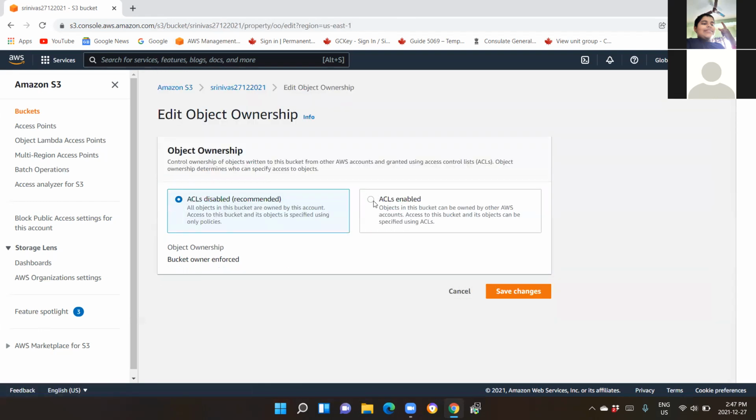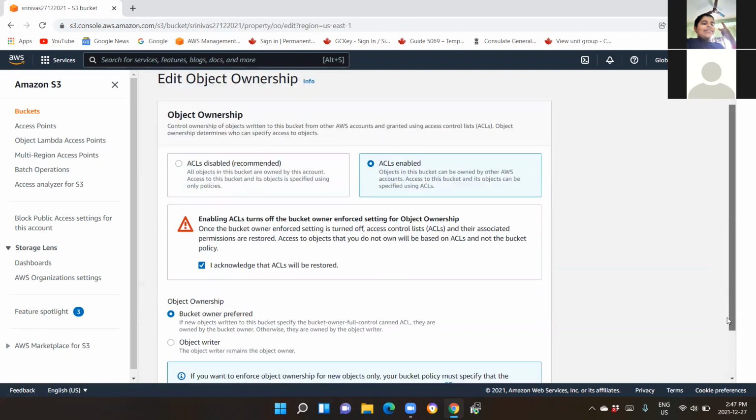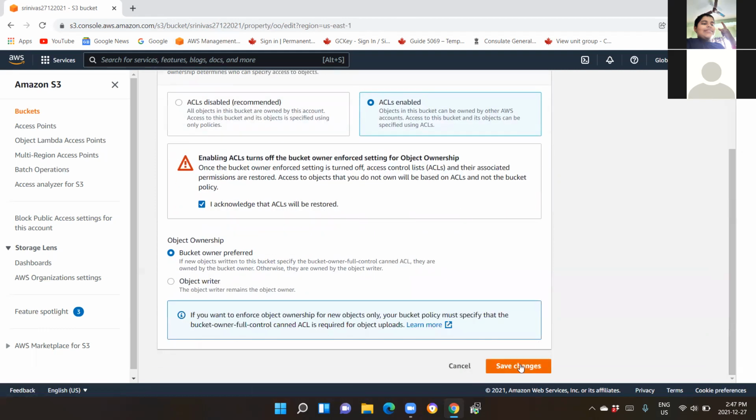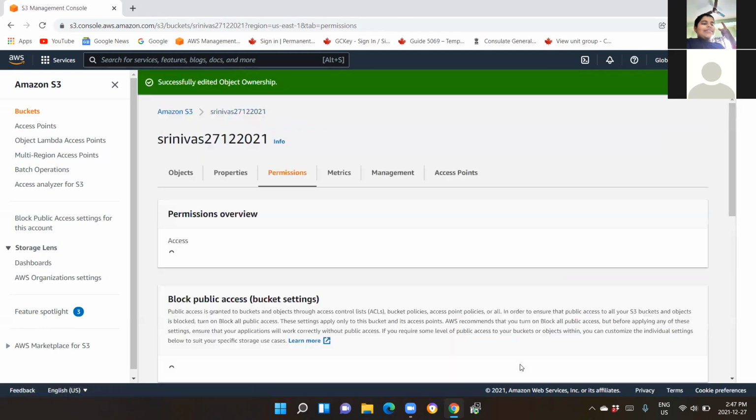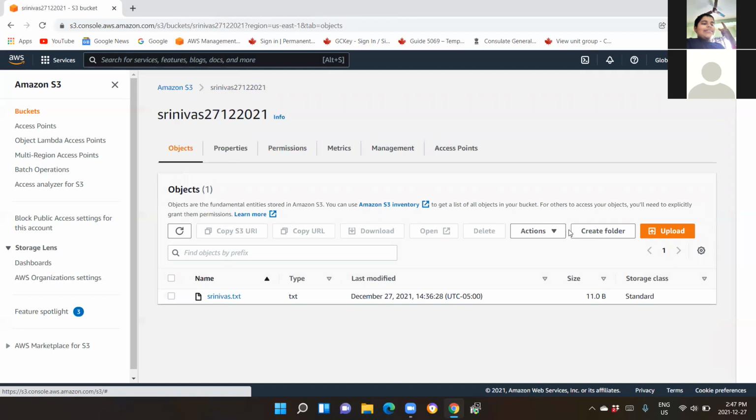Okay, so here it is saying, you remember, right? While we are creating the bucket, this is a new feature which has been enabled. Now click on ACL enabled over here. Acknowledge. Scroll down. Save changes. Okay, now go to the objects again. Go inside srinivas.txt.